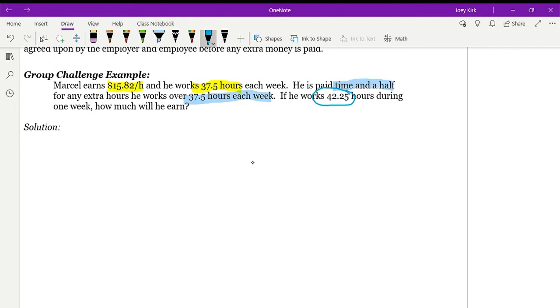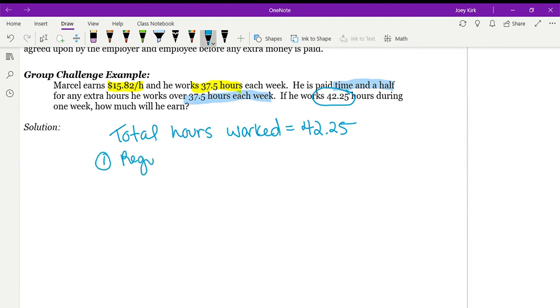For the solution, we need to work out from his total hours worked, 42.25 hours, how much of those are regular time and how much are overtime hours.